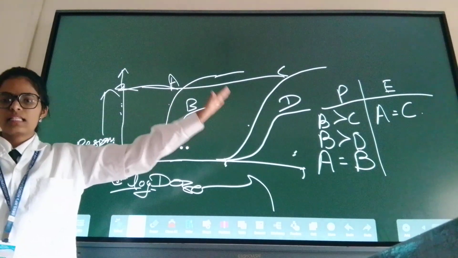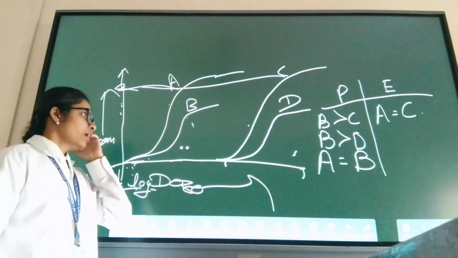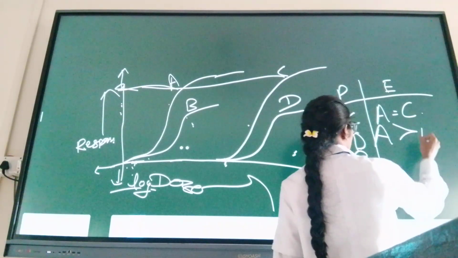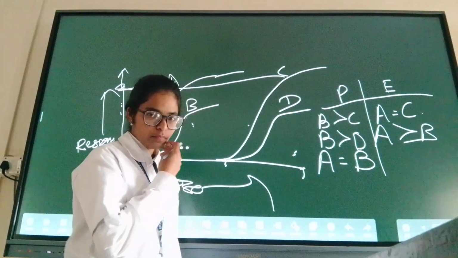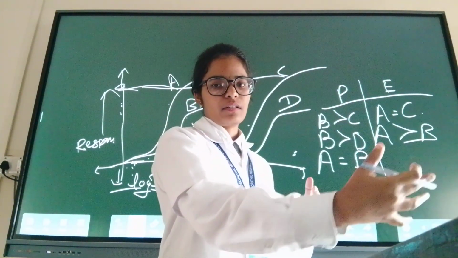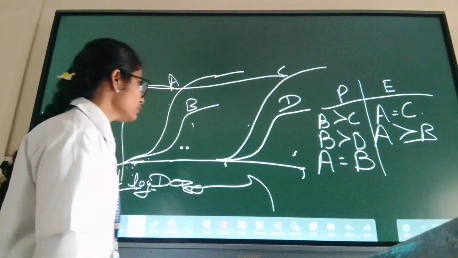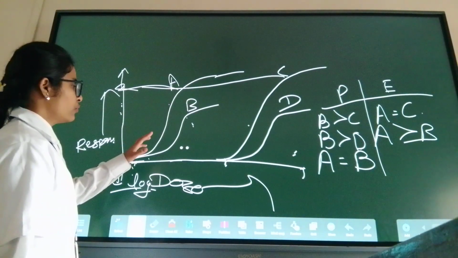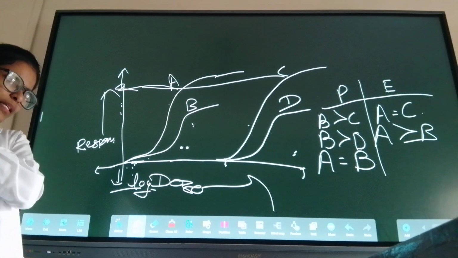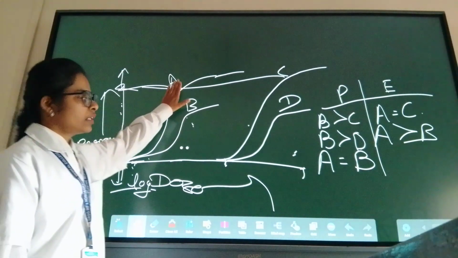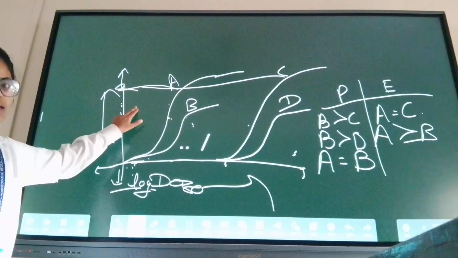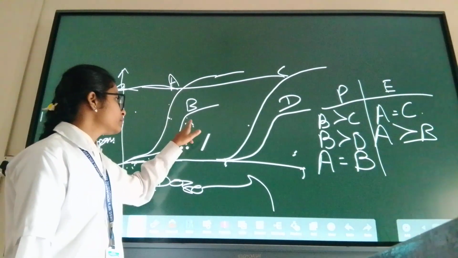Efficacy of drug A is equal to efficacy of drug C. Efficacy of drug A is more than efficacy of drug B. We have to select a more potent and more efficient drug for our patient, okay. Which drug is best selected? The best suitable drug is A here, because it is more efficient and more potent, okay.